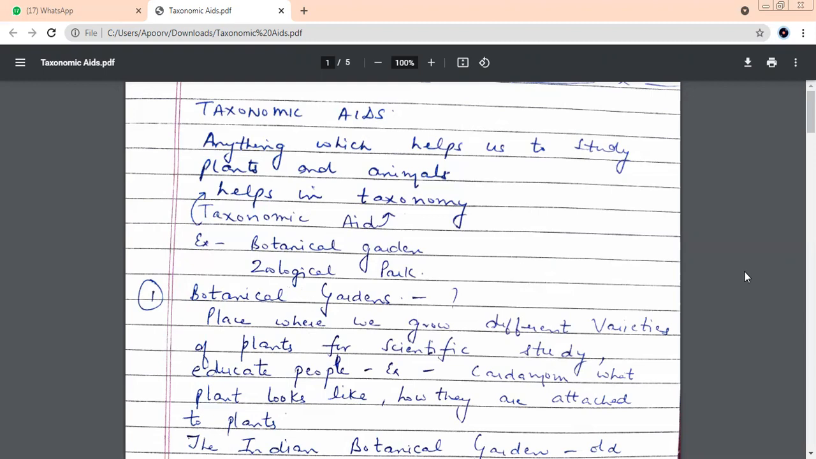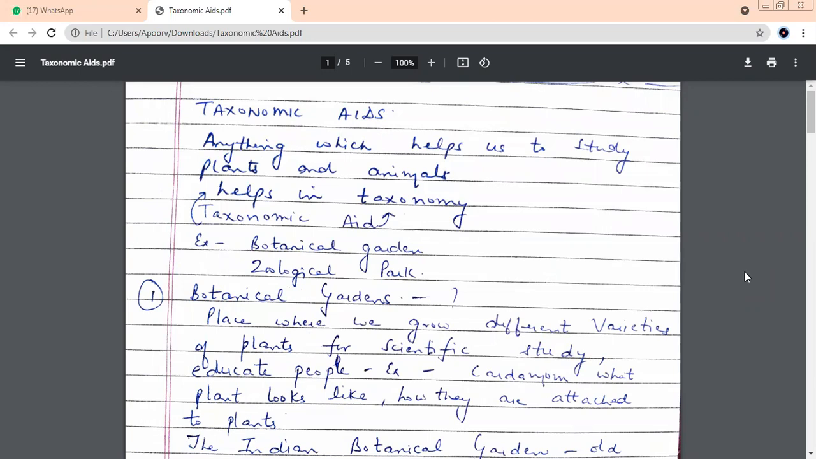Now, why do we grow these plants? Why do we have botanical gardens? There are certain advantages. The first advantage is scientific study, especially for biology students. Any research work, they want to go and find out how this plant is, how it looks, what is its name, scientific name, all these things. And it educates the people also.